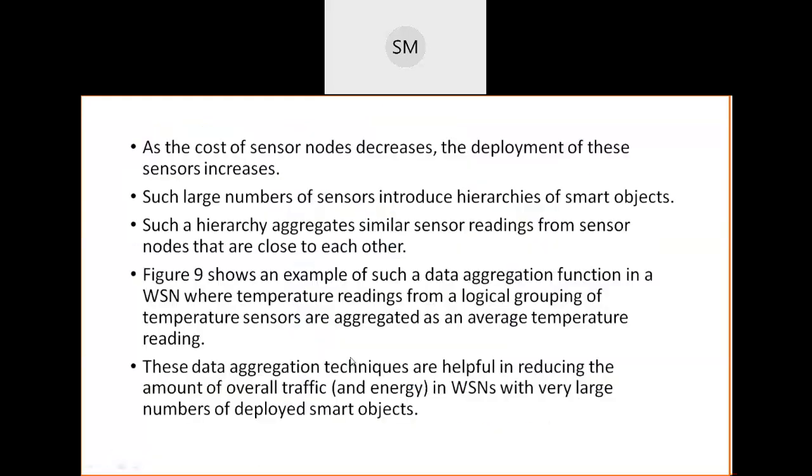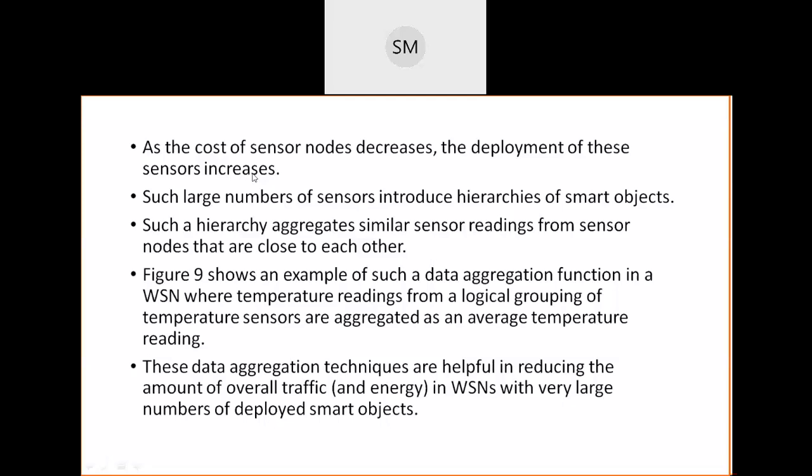Okay, then the cost of sensor nodes decreases. It means when the cost or price of these sensor nodes decreases, definitely people can purchase more sensors and deploy more sensors. So if the price of sensors decreases, definitely the deployment of these sensors will increase.